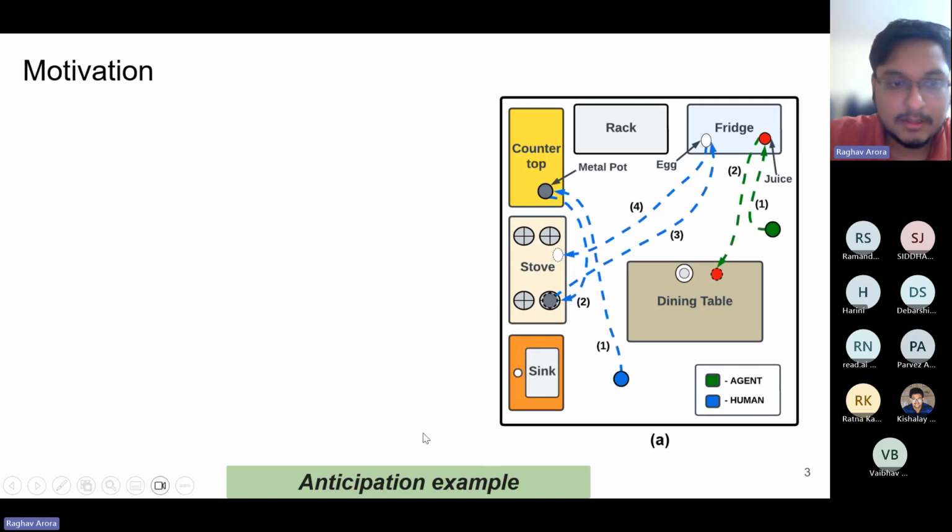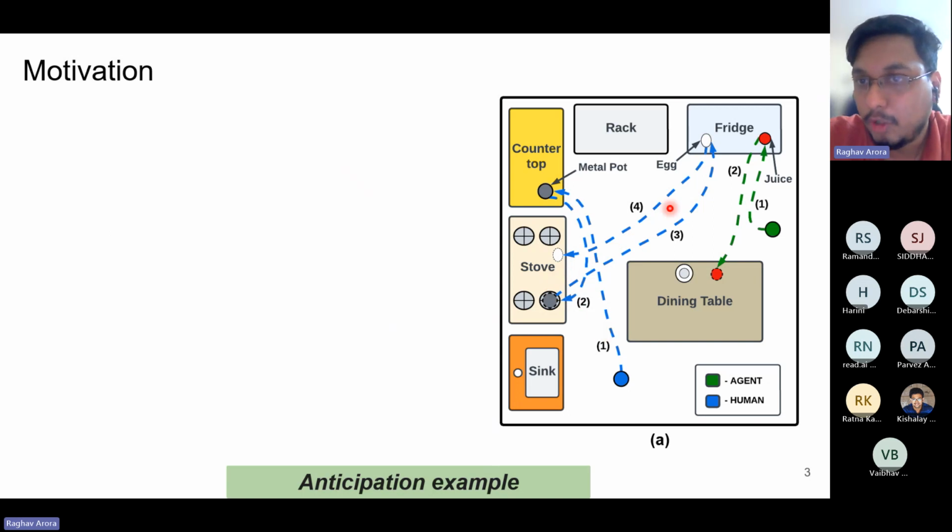Let us look at the figure on the right. Here the blue circle represents the human and the green circle represents the agent. The task here is that the human is trying to cook an egg and the agent has been asked to serve juice on the dining table. Since the agent is asked to serve juice, it just has to move to the fridge, pick up the juice and move to the dining table to serve it. Whereas the human is doing a cooking task, so the human first moves to the countertop, picks up a metal pot, brings it to the stove, then moves to the fridge, picks up the egg, and then brings it to the stove and continues with the cooking task.